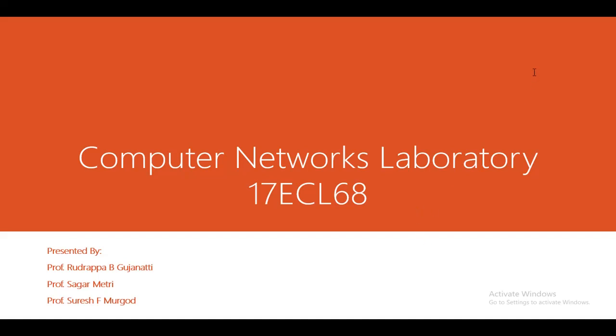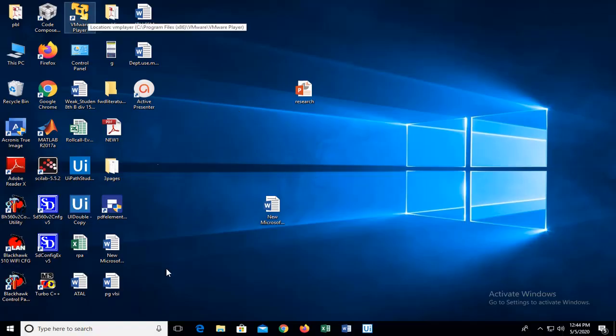In order to start off with the experiment, since we require Linux in order to run NCTUNS, let us see how we can go through that Linux software and try to run the simulations. The first thing we have to do is install a virtual player.